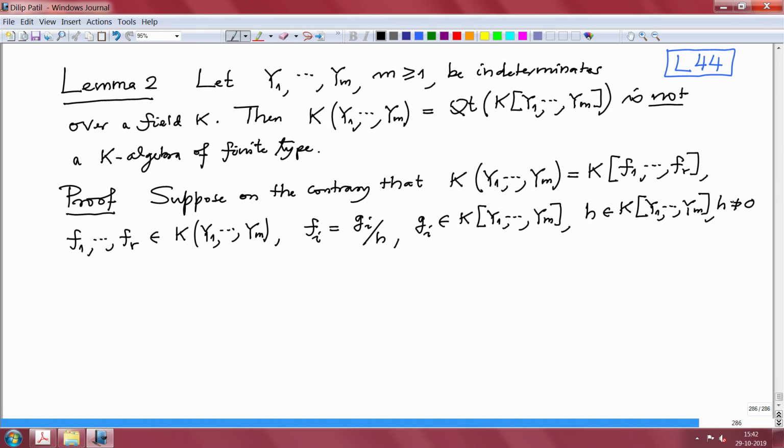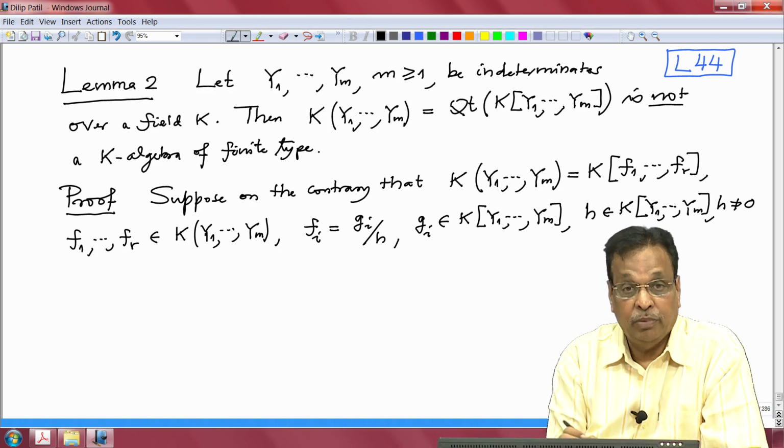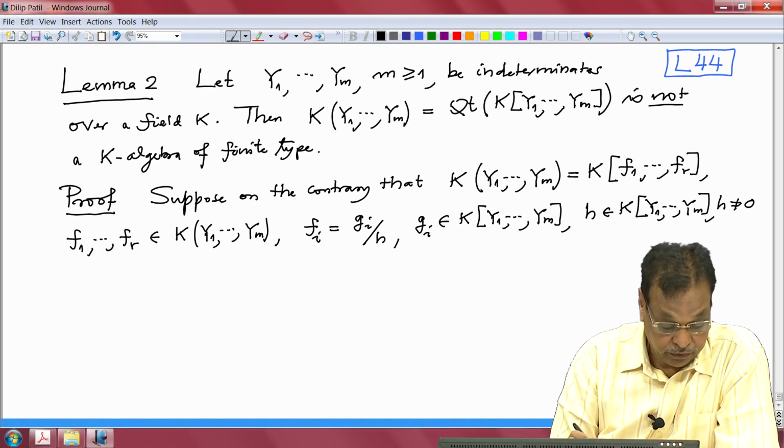If they have different denominators, then I will multiply numerator and denominator by more, and this fi will not change, but the denominator will be common. This is a standard trick when one is applying it right from the school days.